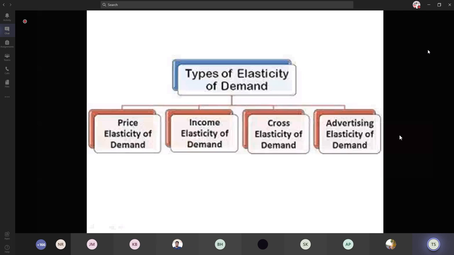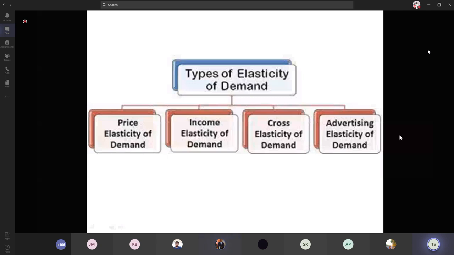So what is price elasticity of demand? From the name itself, it says the quantity demanded changes due to the price of the product, the price of its own thing. Second one, income elasticity of demand, says the change in the quantity demanded due to the income of the purchaser, the buyer, that is, the change in the income of the consumer.